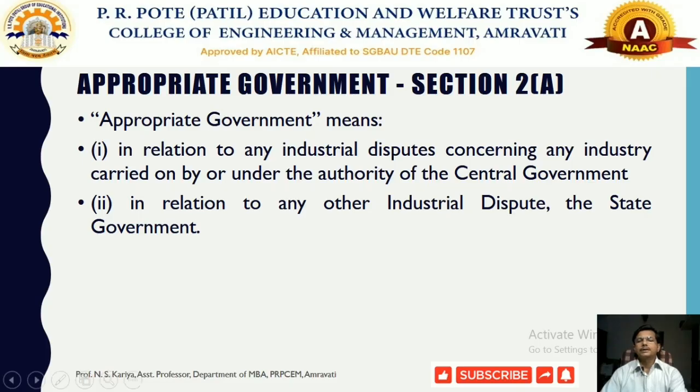So in relation to any other industrial dispute, sometimes there will be a state government that is acting as the appropriate government. So whenever we are talking about an appropriate government, any matter that is connected with the industrial dispute with respect to any industry should be looked at either by the central government, or in a particular state by the state government. So that is called an appropriate government.